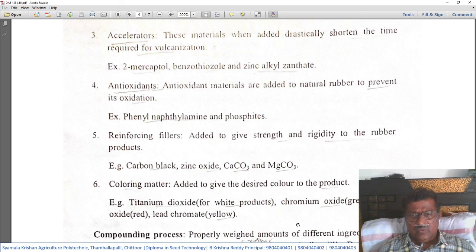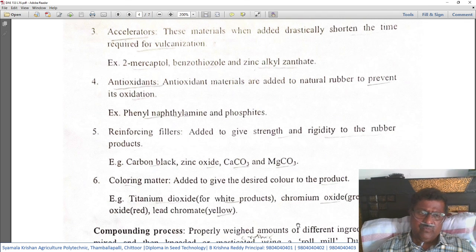Examples of such coloring matters are titanium dioxide when you want a white colored product, chromium oxide for green color, ferric oxide to get the red color, and to get yellow color we need to add lead chromate. Students are requested to remember all these also.